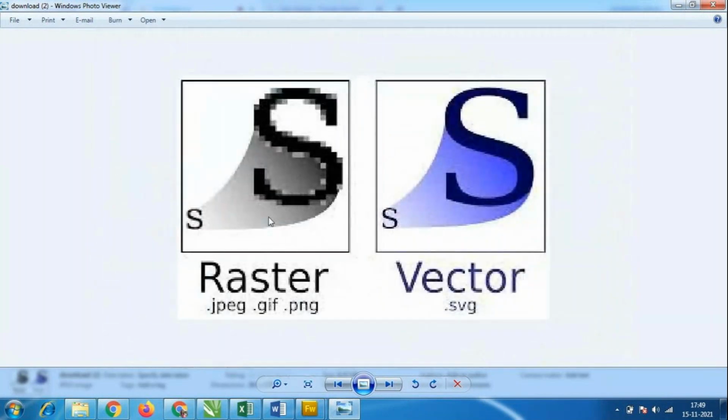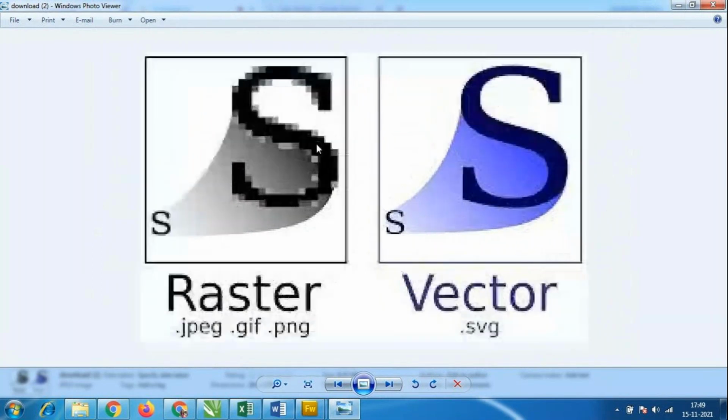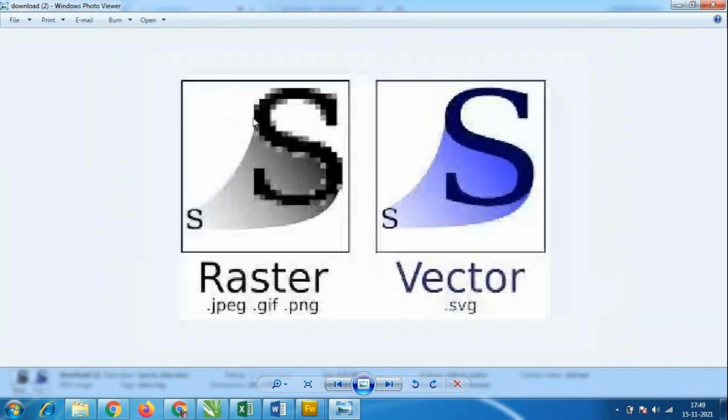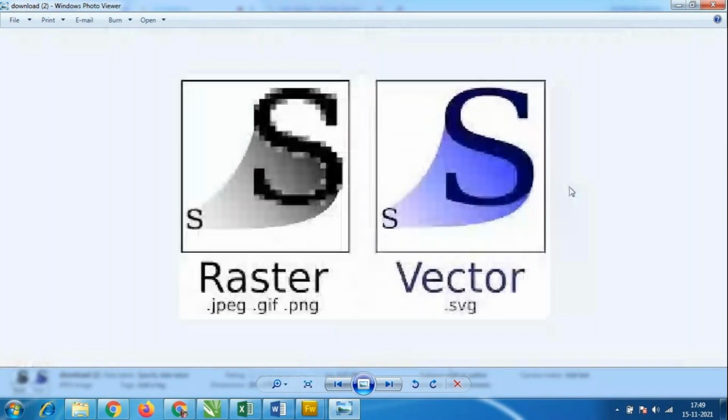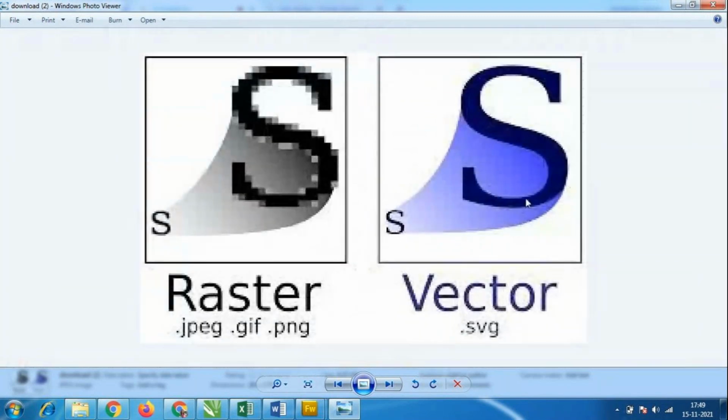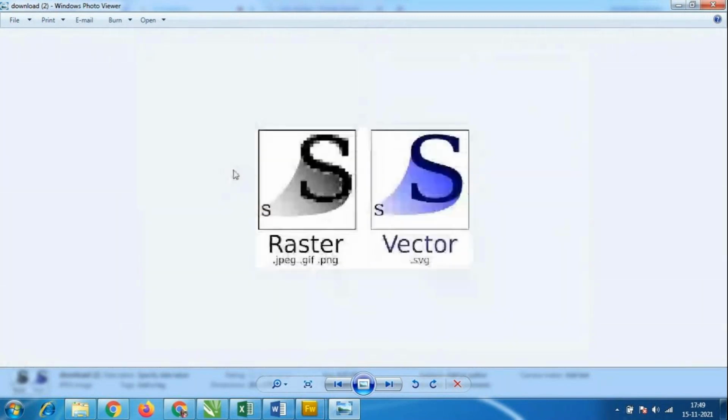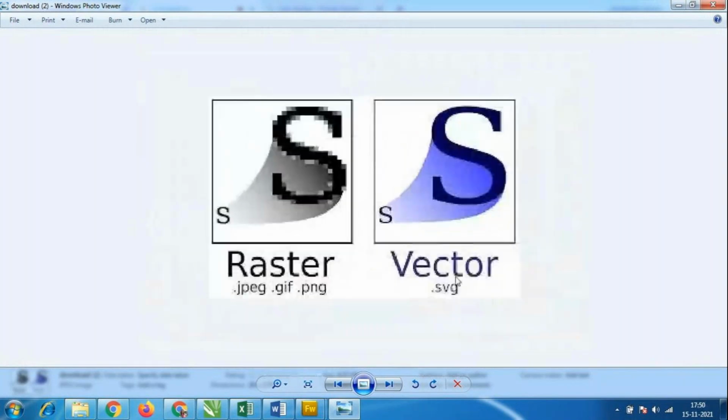If you zoom 50% it is okay, but at 100% it will always pixelate. Even at 300 resolution, up to 50% or 70% is okay, but at 100% you will have pixelation. But with a vector option, you always have good quality and it will not pixelate. That is the difference between raster and vector.